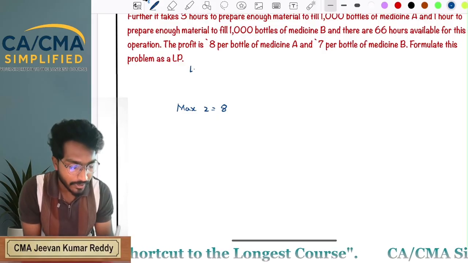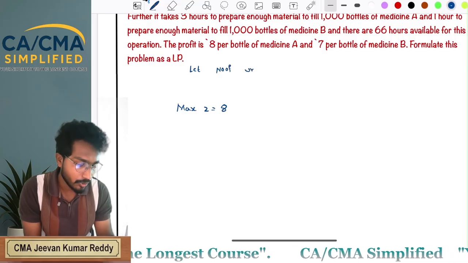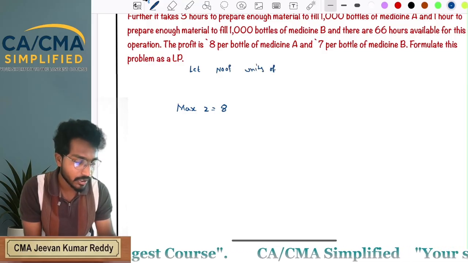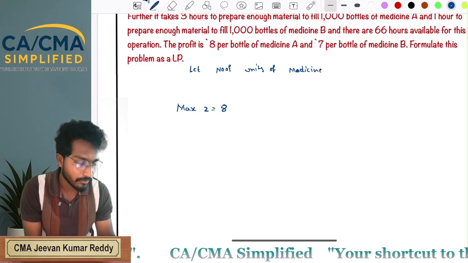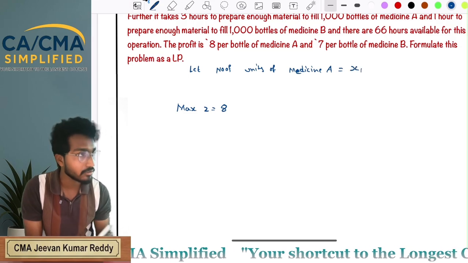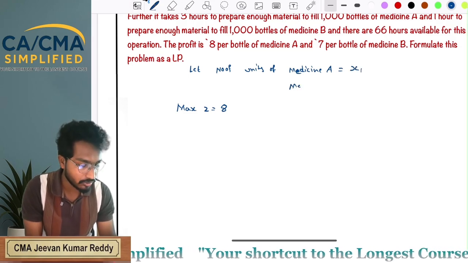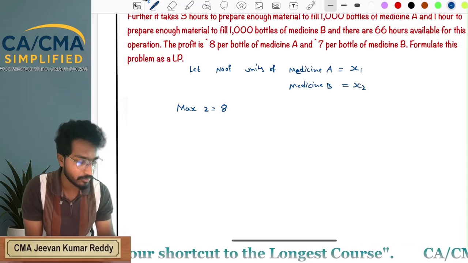Now let the number of units of medicine A equal x1, and medicine B equal x2.